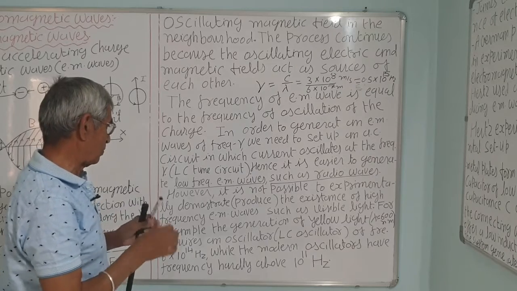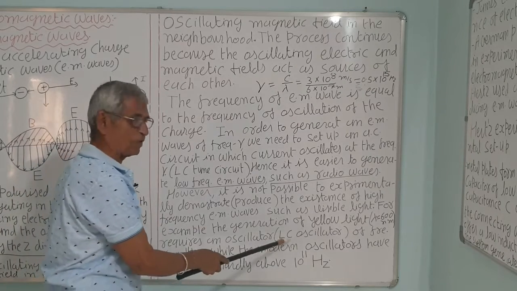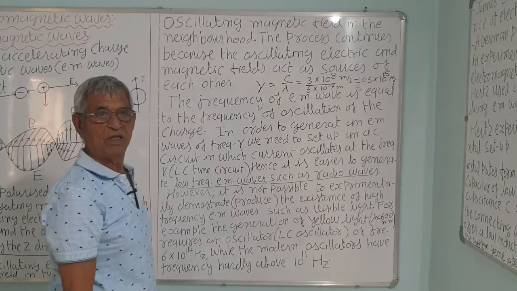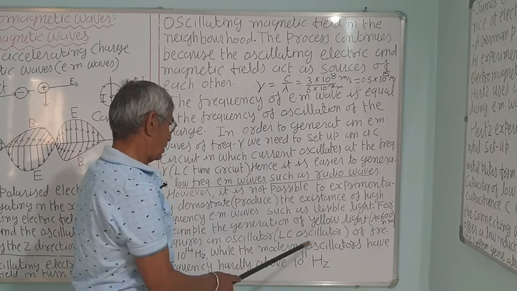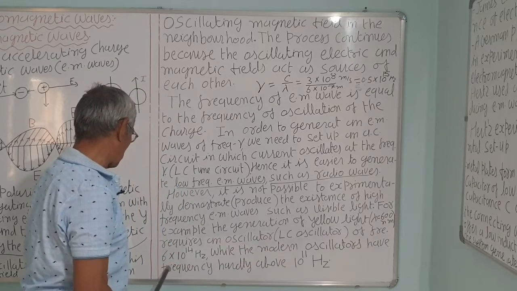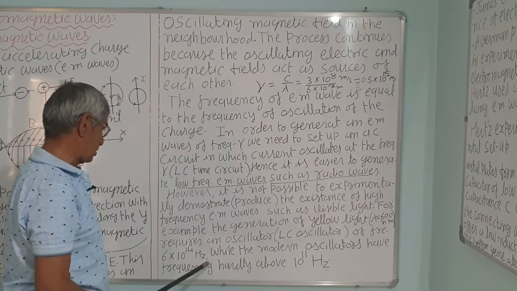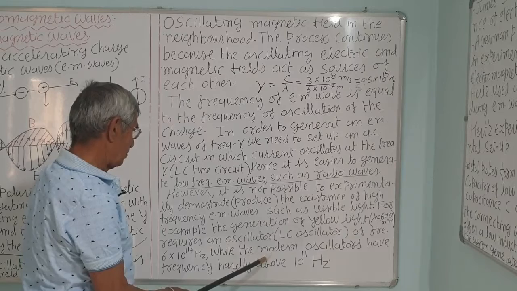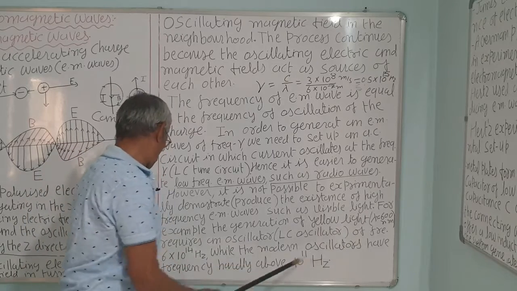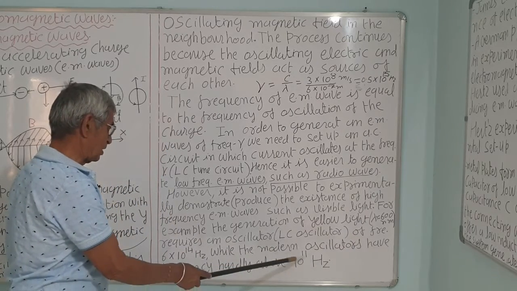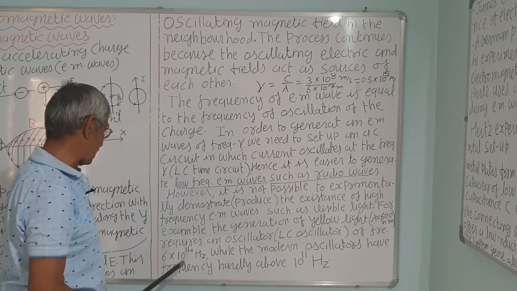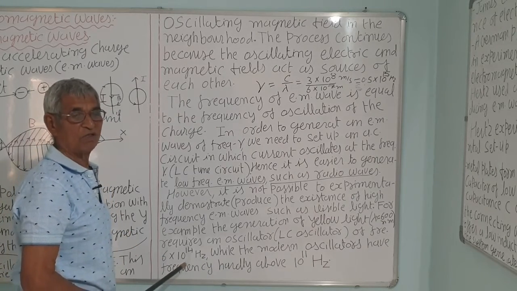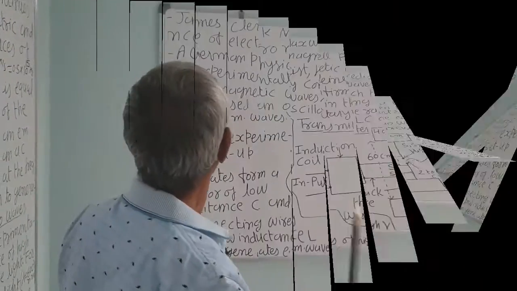using the oscillator. Oscillator, that is L and C, capacitor and inductor circuit, is called the oscillator that produces a frequency. An LC oscillator of the frequency of 6 into 10 raised to 14 hertz, while the modern oscillator have the frequency hardly above 10 raised to 11 hertz. So, this is about 1000 times more. So, it is not possible to produce in the laboratory.